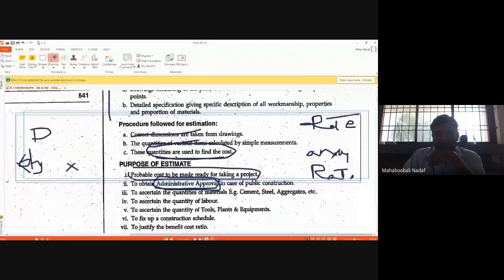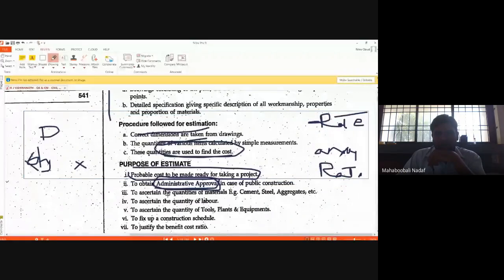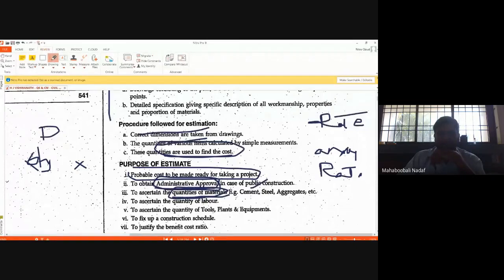Second, you want to know how much quantity of material is generally required, for example cement, aggregate, steel, etc. Third is what type of labor, how many laborers we generally require. Apart from that, for big projects such as road construction, what type of plants and equipment are used?